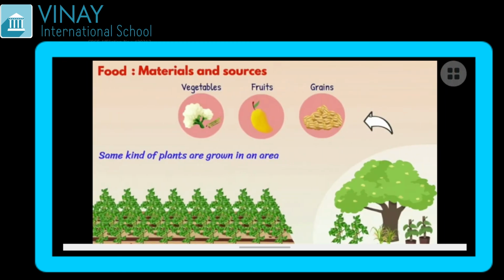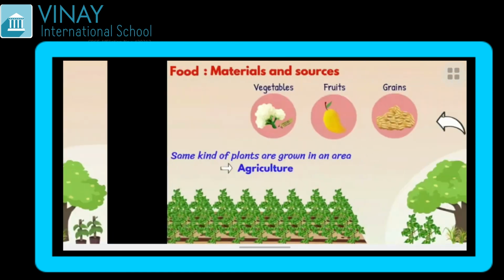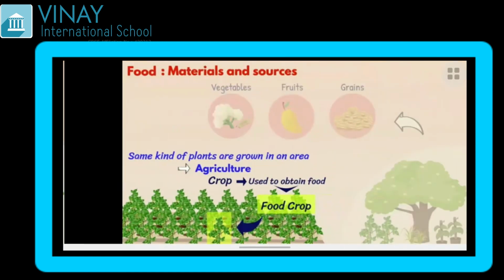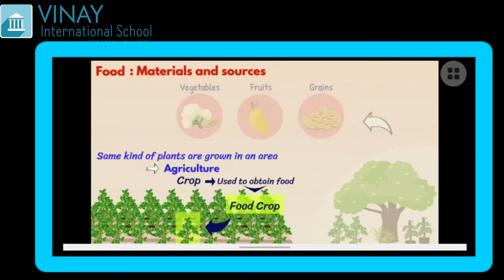Now to obtain those materials we have to grow the same kind of plant in a particular area, and that is called agriculture. Now a crop which is used to obtain food is called a food crop. Clear with the words agriculture, crop, food crop?